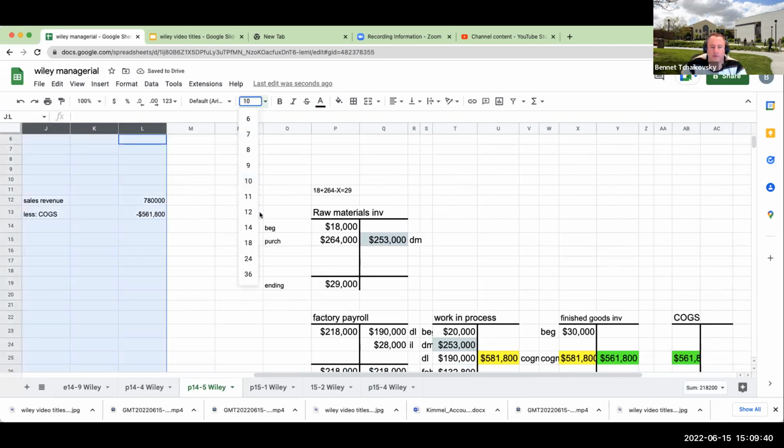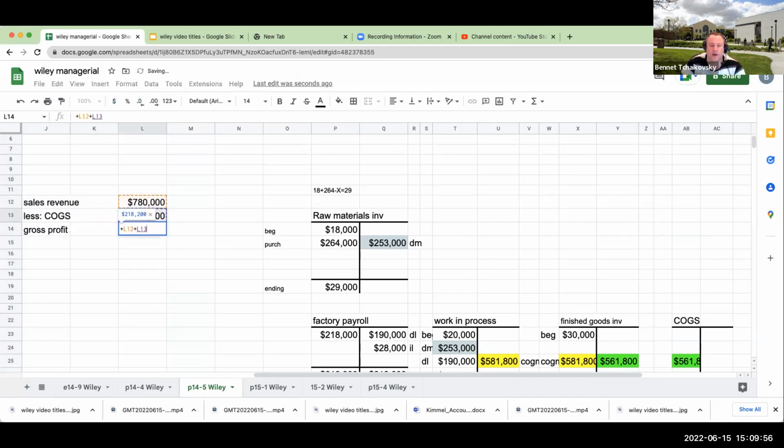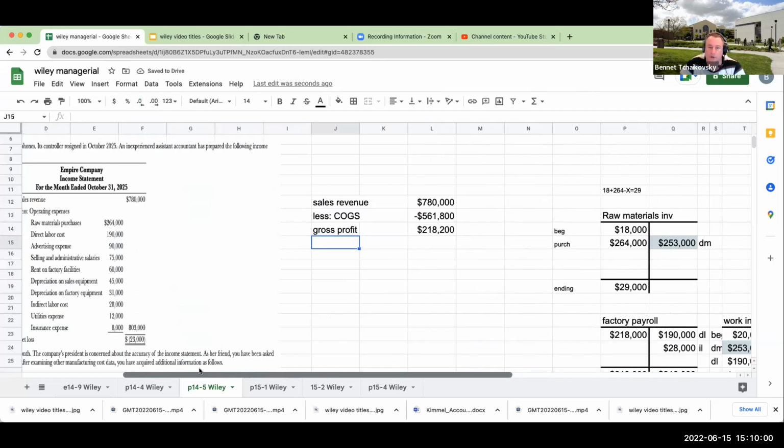Let's make this a little bit bigger. Okay, and this is going to give us our gross profit, 218,200. And then we're going to say less selling, general, and administrative.